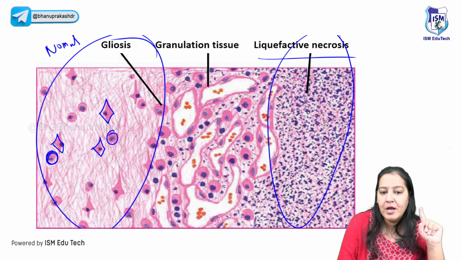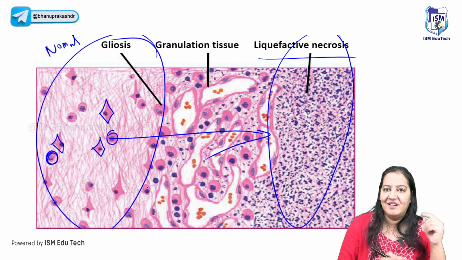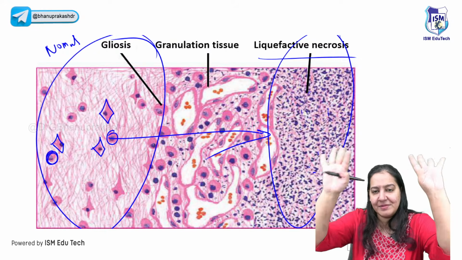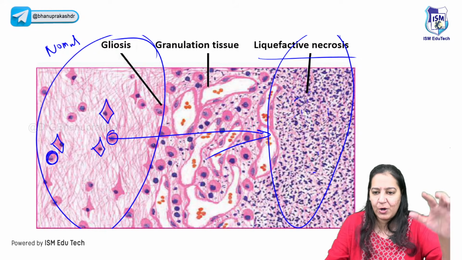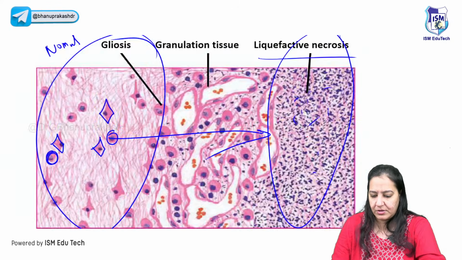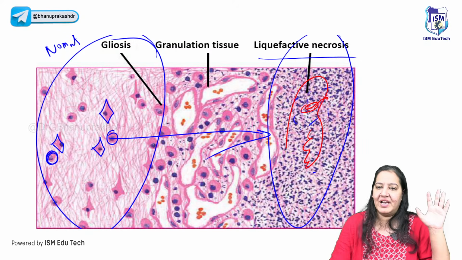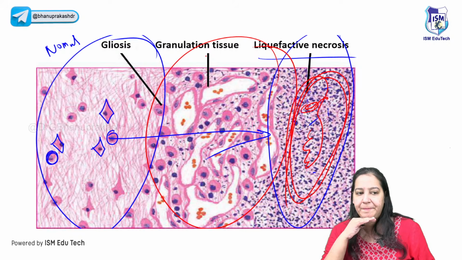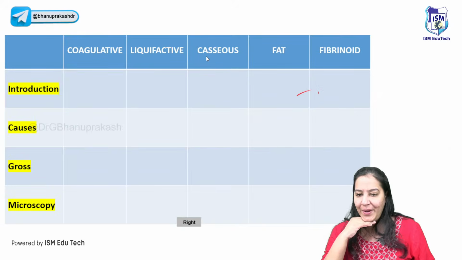Oh, they are beautiful. But what about here? Compare it here. I cannot see even a single cell. The outline is lost, cytoplasm is lost, nucleus is lost. What I can see is only gel-like material. This is all gel-like material. So this is liquefactive necrosis. At the junction, inflammation is there. Give me a thumbs up. Have you got it? Can we go ahead?